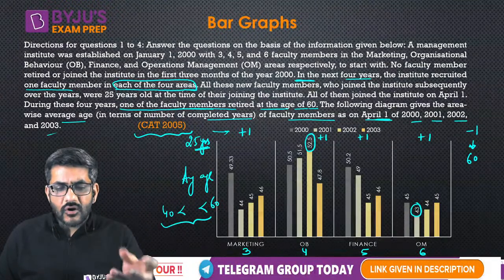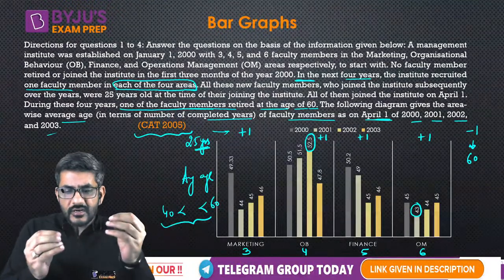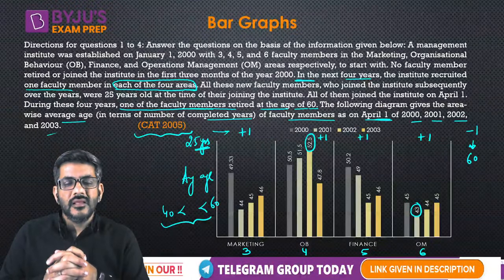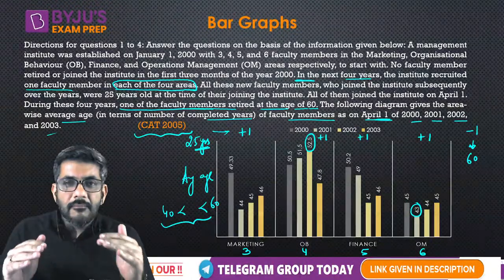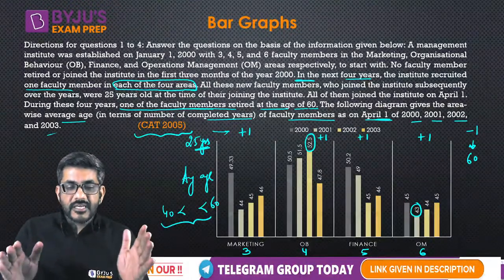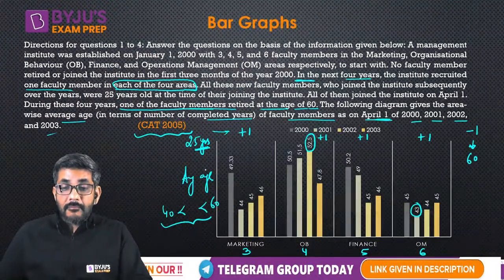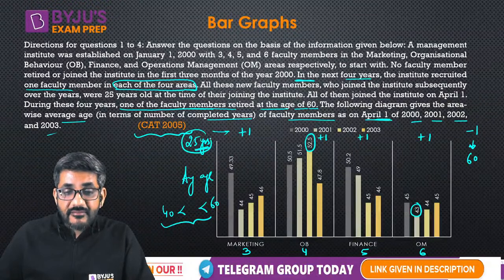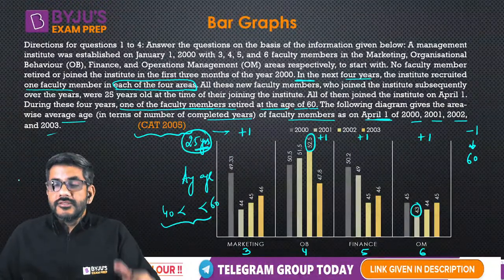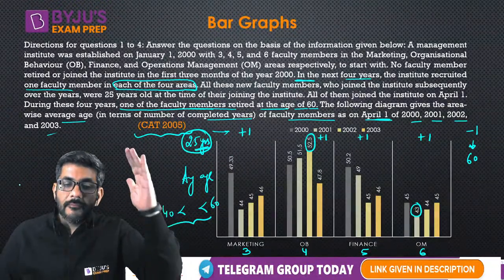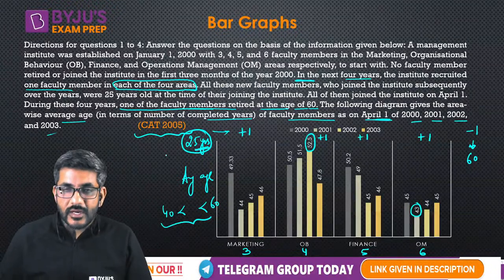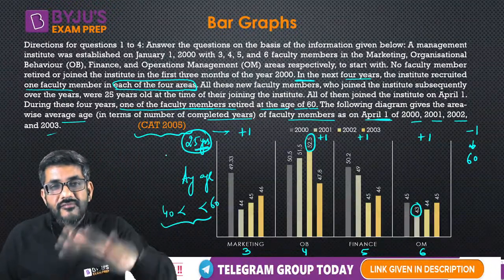Now, it's a question of, I would say, general understanding of averages. If all the members have an average age of more than 40 and a member at an age of 25 years joined, सभी लोग 40 से ऊपर के हैं, a member at an age of 25 years joins, can I say suddenly the average will drop?